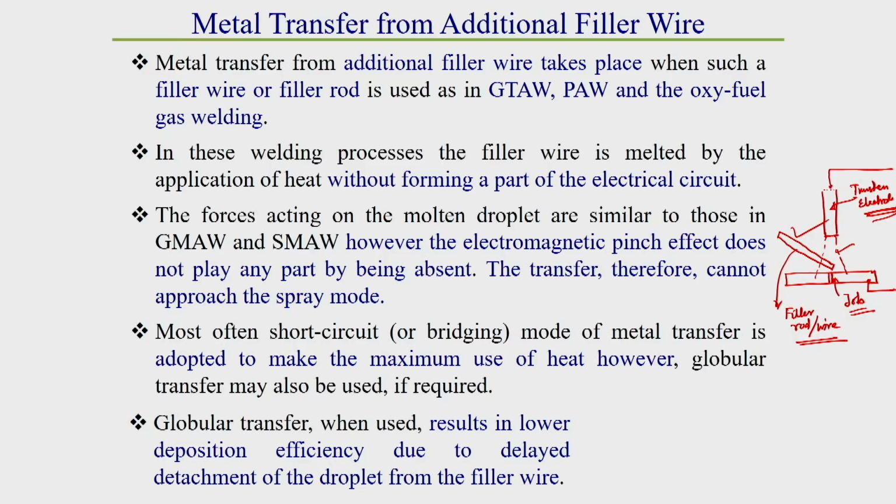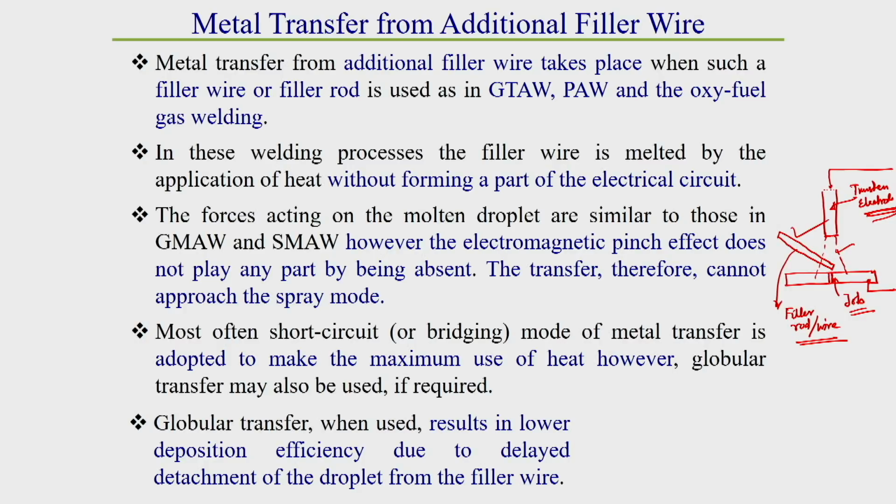That effect is not here, so rapid formation of droplets is absent. That's why we are not able to get spray type of metal transfer. With an additional filler wire, we can get globular or short circuiting type of metal transfer.